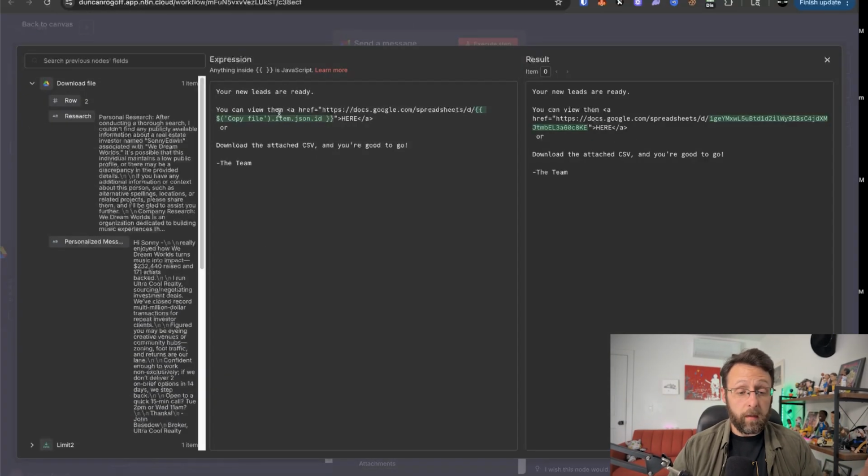Your new leads are ready. You can view them. And then I'm just using this HTML format to insert the Google Sheet with the proper ID. And this is coming from the copy file. And then download the attached CSV and you're good to go, the team.